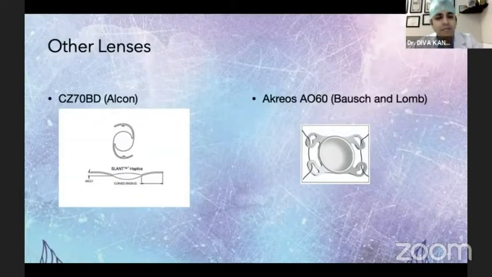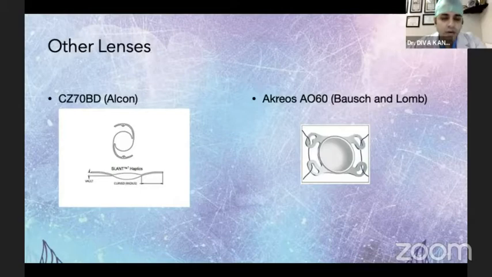The other ones that are available in the market are the Alcon lens, which is CZ70BD, and the Acreos AO60 lens by Bausch & Lomb. I haven't had the opportunity to use them yet.